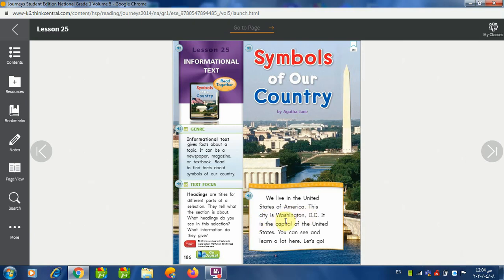This city is Washington, D.C. Washington is the name of the city. DC, I don't know if you are interested, but it means District of Columbia. I don't know if you want to know this information, but it's called Washington, DC. It is the capital of the United States. So the capital of the United States is Washington.